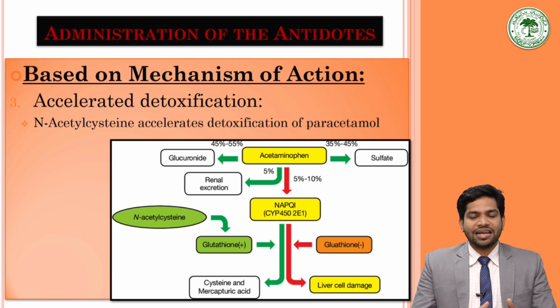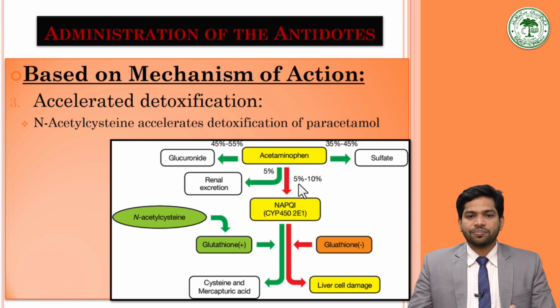N-acetylcysteine is a prodrug that is converted to cysteine and is absorbed in the intestine and then into the bloodstream. Cysteine is the key component of glutathione, that is involved in the metabolism of NAPQI, which is the metabolic product of the paracetamol or acetaminophen.